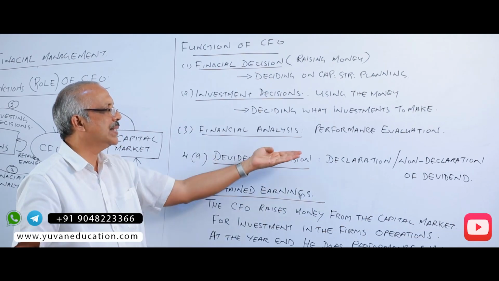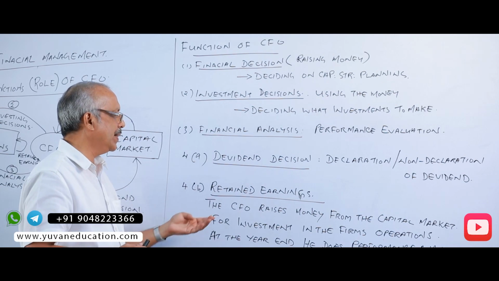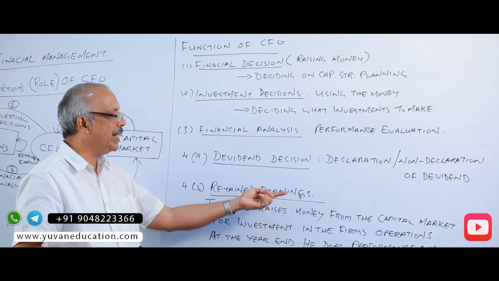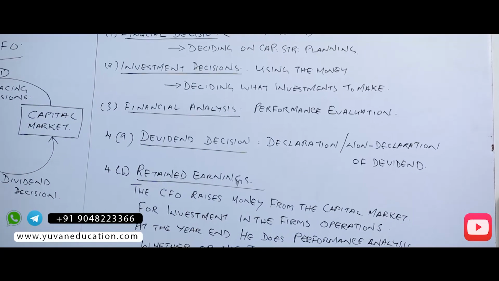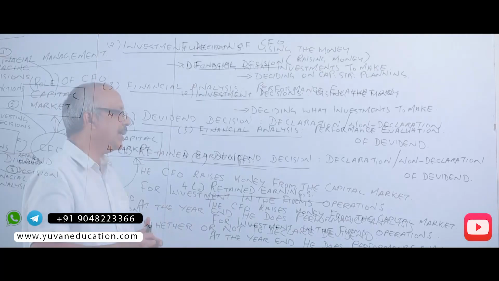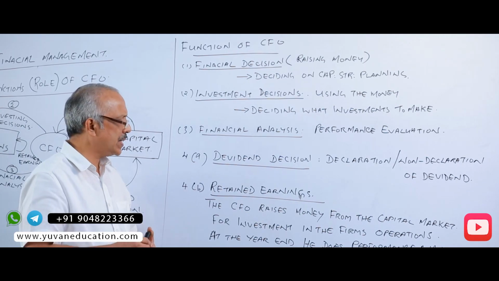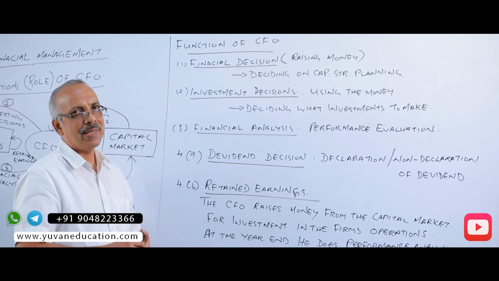Dividend decision is the declaration or non-declaration of dividend and retained earning. That is, the CFO raises money from the capital market for investment in the firm's operations, and at the year end he does performance analysis. Why such analysis? That is to decide whether or not to declare dividend.